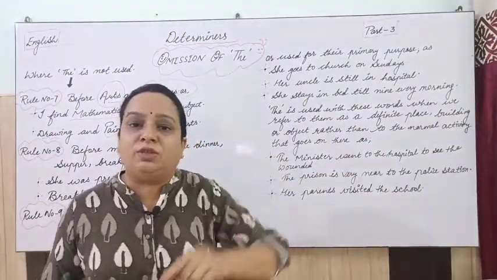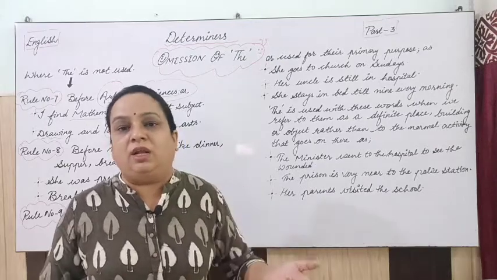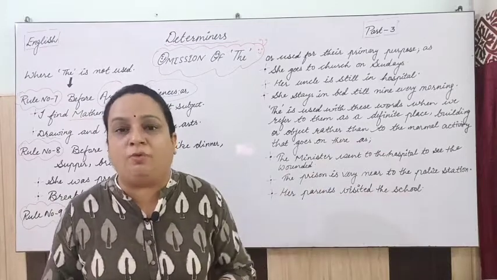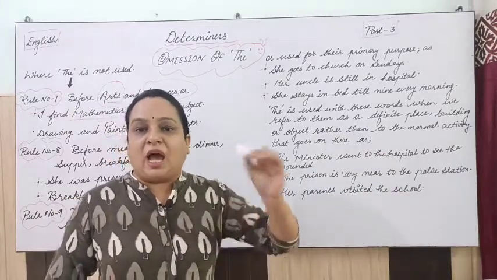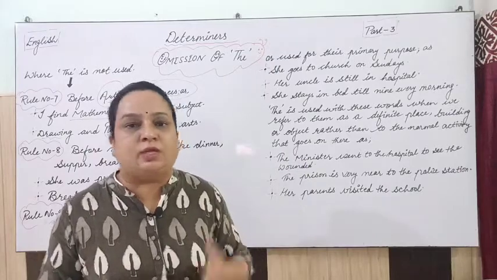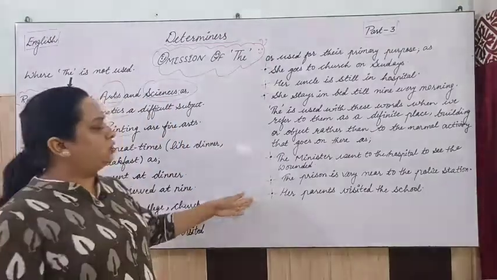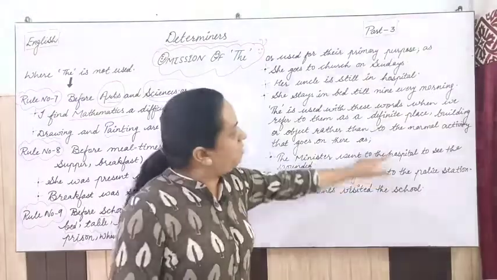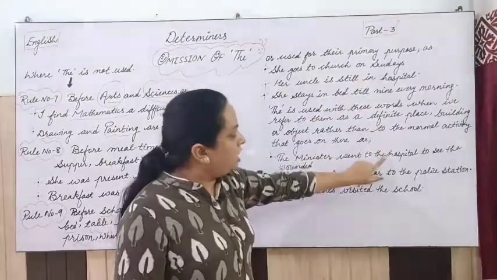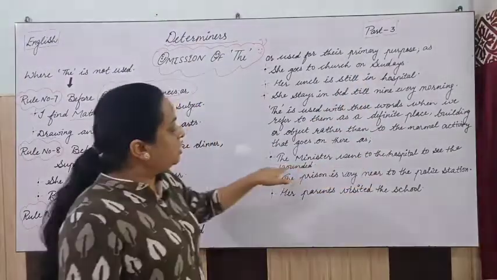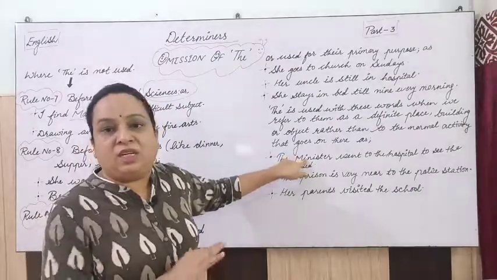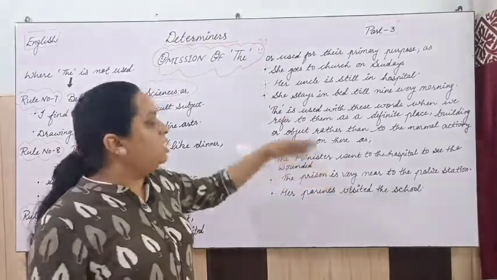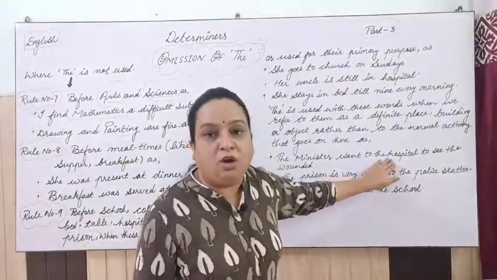So when your parents visit school, is that their regular activity? No, right? So they will say, I am going to the school of my child. But if you want to say I am going to school, that's a difference, and that is the exception of this rule. See the exception. The minister went to the hospital. Same hospital I have used here also and here also. But the exception is that here the minister's normal activity is not that, that place is not his normal or primary place. So that's why I have used 'the hospital'.